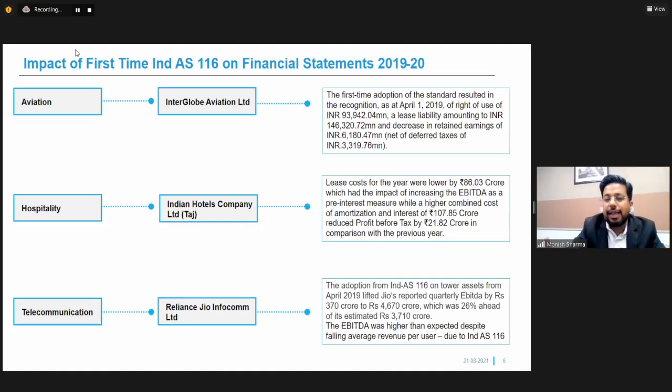So you can see that by a mere implementation of a standard, the financial position of the companies has improved, the EBITDA of these companies has improved, and the balance sheet size has increased for such companies.